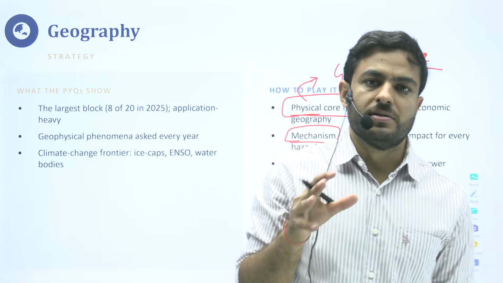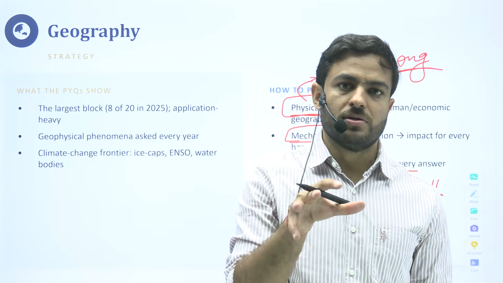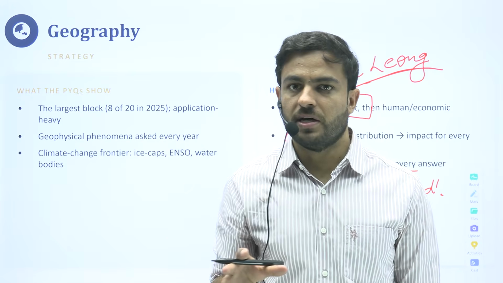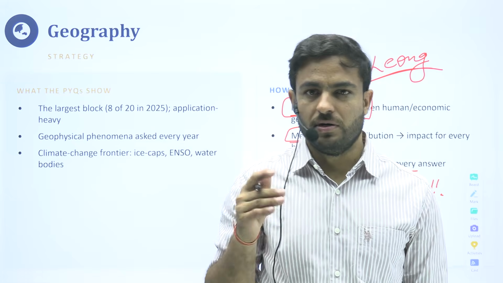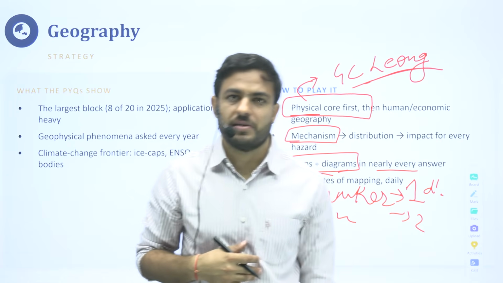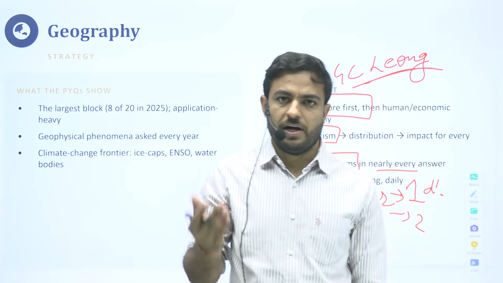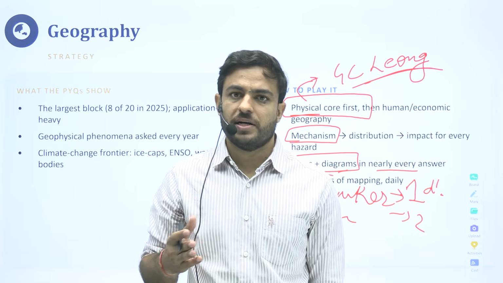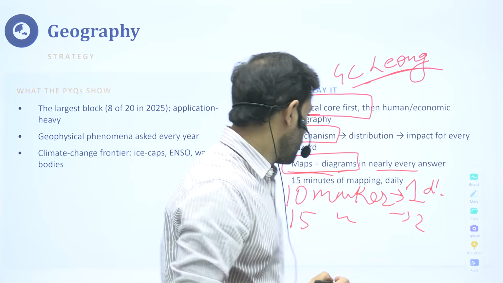Geography is a special science that talks about the distribution of phenomena in different parts of the world, how things are, and the mechanism part. So we can very easily find some maps and diagrams that we can incorporate in our answers. Okay.